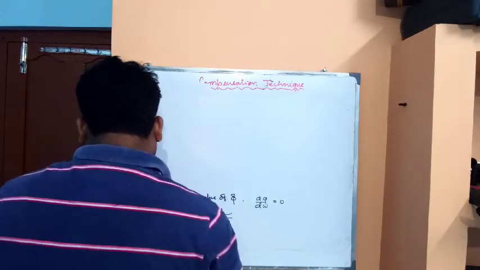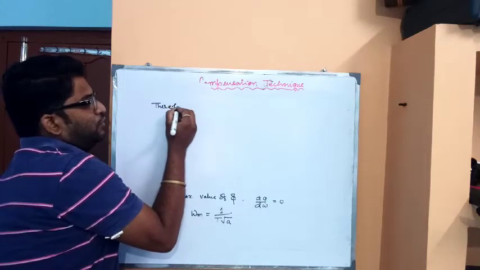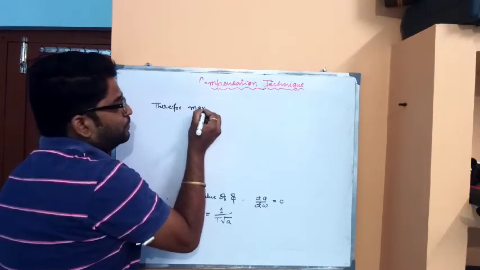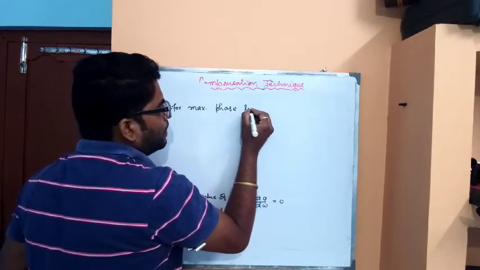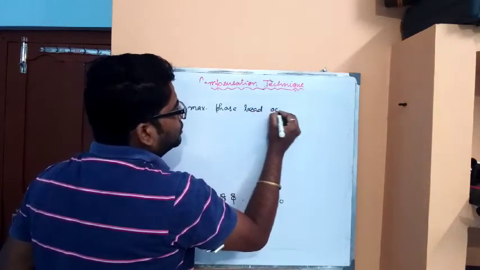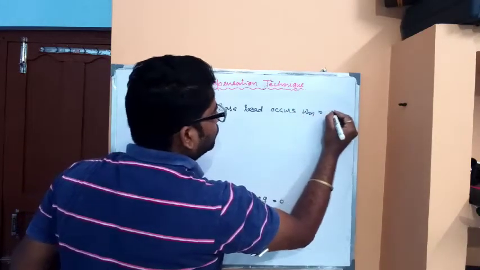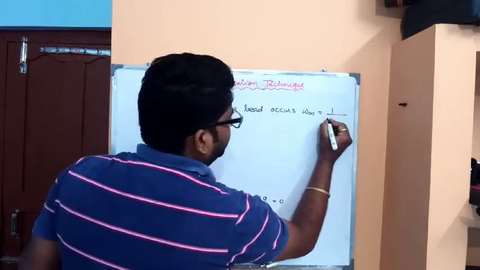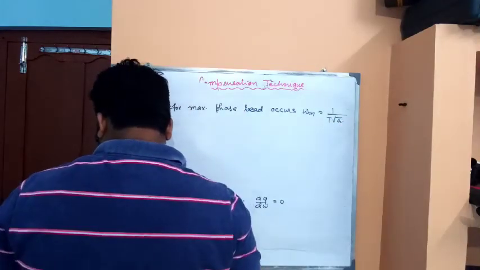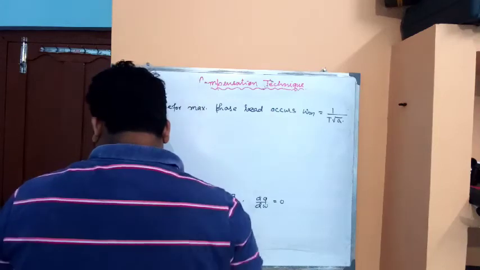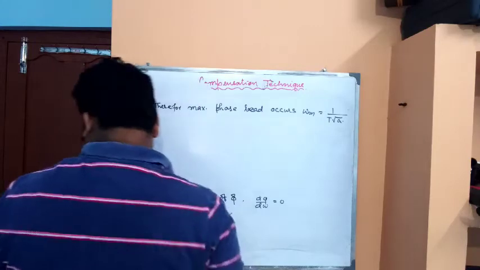So therefore maximum phase lead occurs at omega m is equal to 1 by T root A. So at that frequency maximum phase lead occurs. Now we are simply putting the value of this omega m in equation number 7.